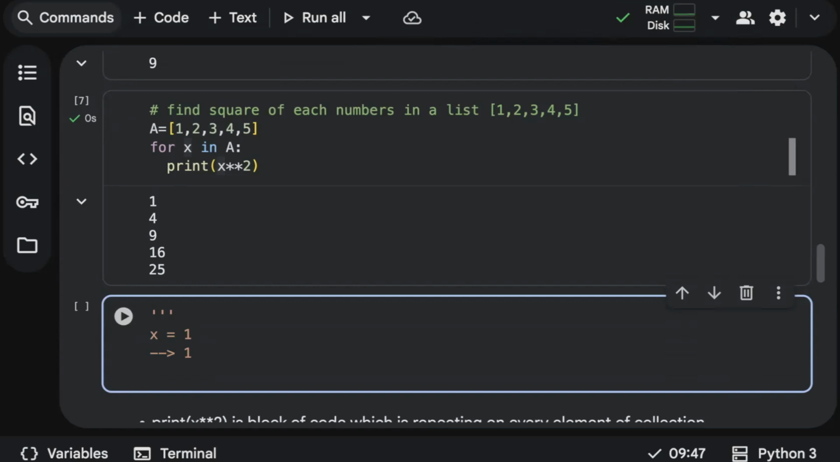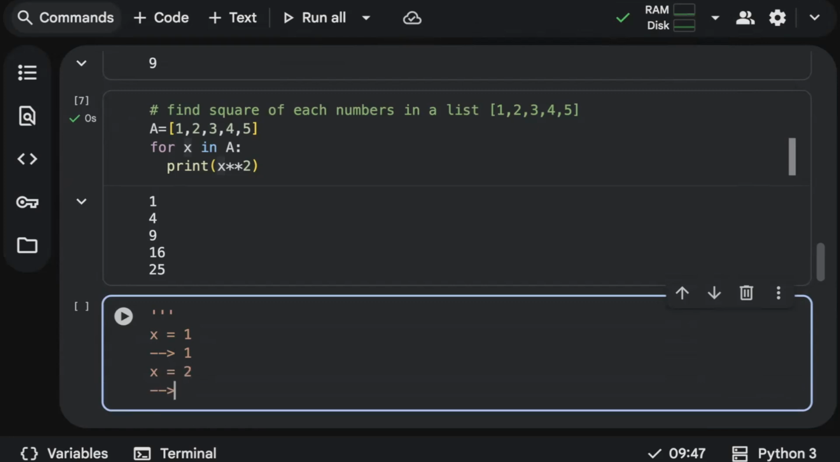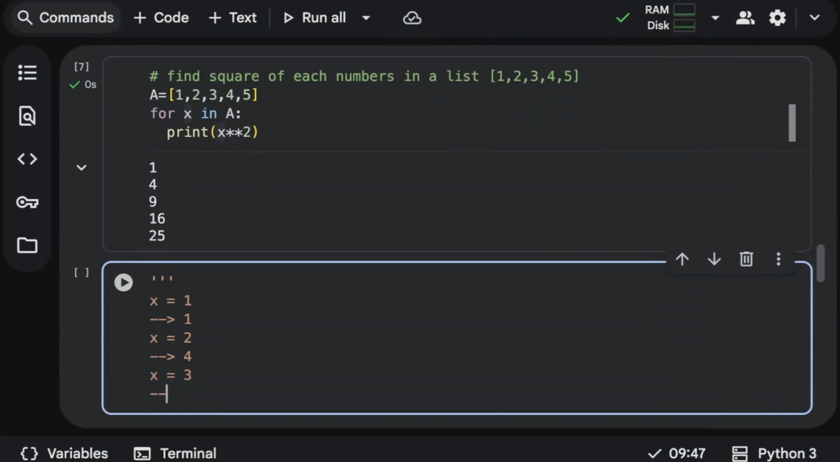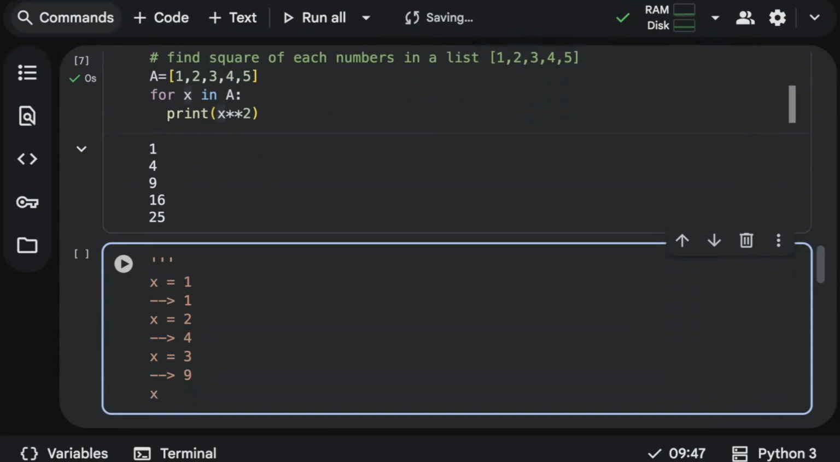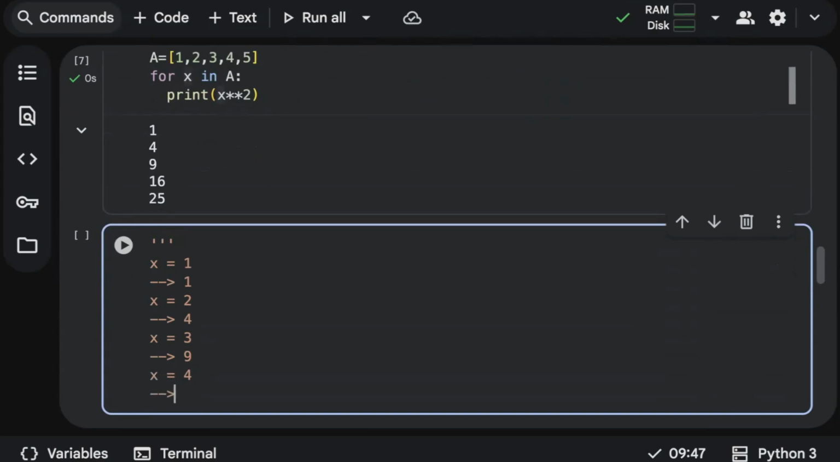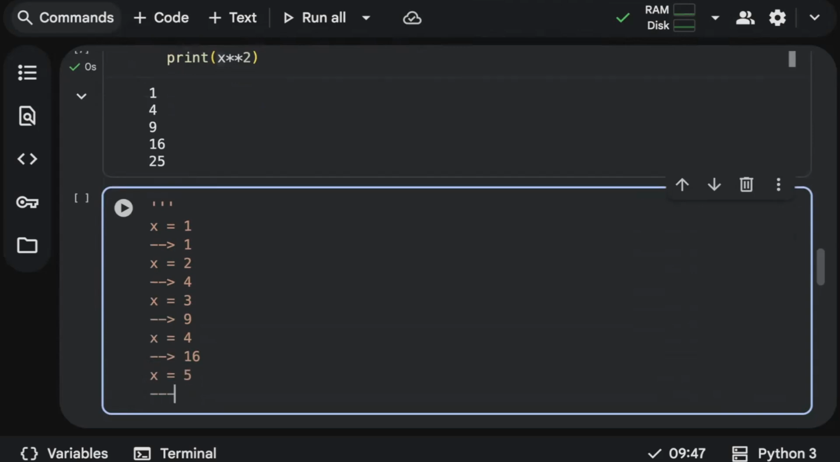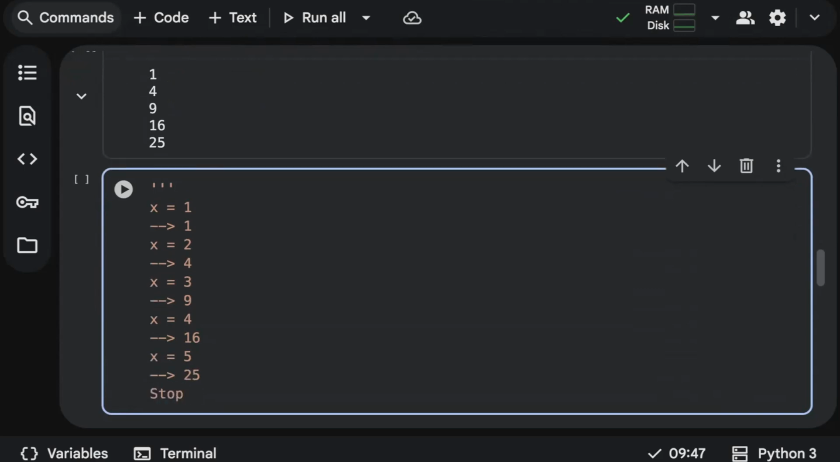In the next iteration, it will take the next element, which is x equal to 2, and it's going to find 2 squared, which is 4. Then x is equal to 3. It will take the next element and give us 3 squared, which is 9. Then we start with x equal to 4, the next iteration, and it will find the square of 4, which is 16. Finally, the last element in our list is 5, and it's going to find the square of 5, which is 25. And it will stop the loop. Done.